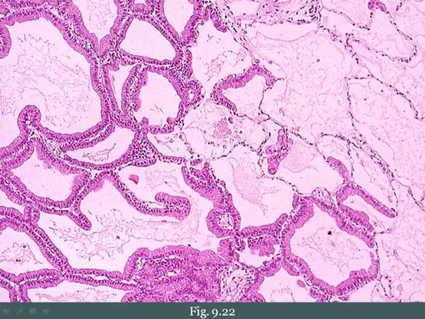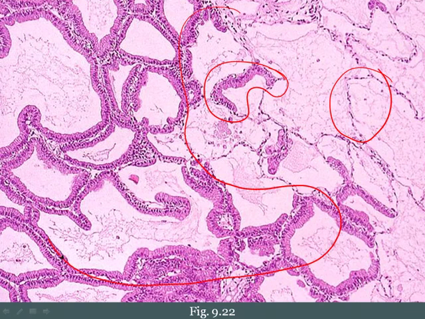Here's a picture of this type of tumor. Here you can see that this is the normal alveolar air sac. And here you can see that this wall of the alveolar air sac, here and throughout the rest of the image, the walls of the alveolar air sacs are all replaced by these tall columnar cells.